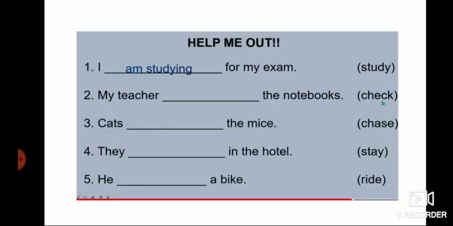Okay children, see, for I, what do we write? Am plus verb plus ing. I am studying for my exam. You have to use present continuous tense to complete these sentences. You have to remember present continuous tense means verb plus ing. Before verb plus ing, the be verb you should write is, am, or are. I means am. For singular, is. For plural, are.